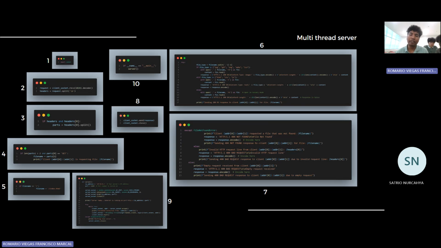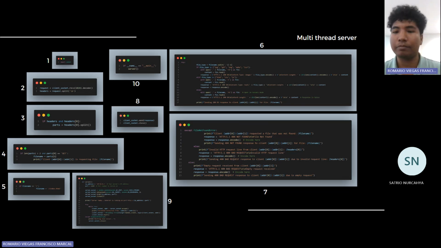rb means read binary, and read binary basically tries to read files that usually don't contain text. That's why JPG, GIF, PNG, WEBP, and ICO are files that do not contain text. So we try to open it as fin, which means we open the full content. That's why content is equal to fin.read. And once it is opened, we send a response with the status code of 200, which means OK and successful, with the content type of image and the file type.